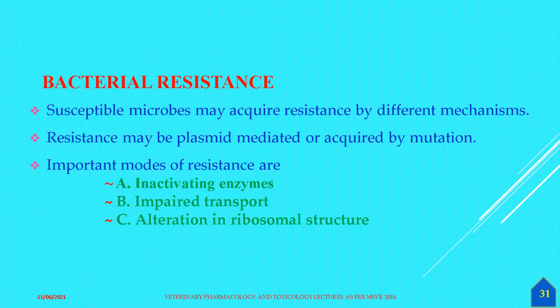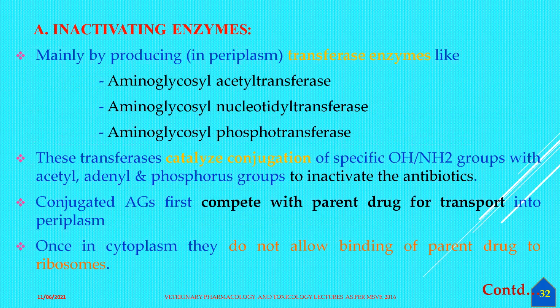We know that the beta-lactamase enzyme, or penicillinase, is secreted from penicillin resistant bacteria, and also cephalosporinase and many more inactivating enzymes. These are produced in the periplasm of the bacteria, and transferase enzymes inactivate the aminoglycosides.